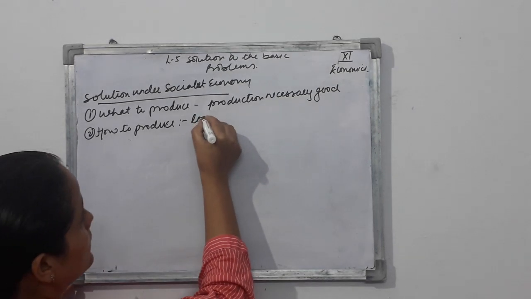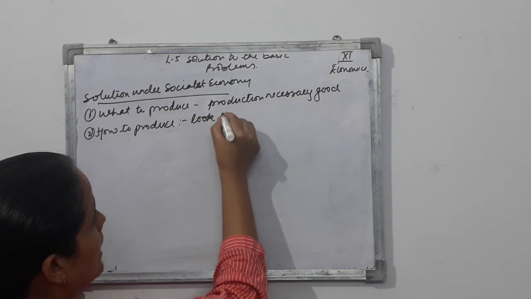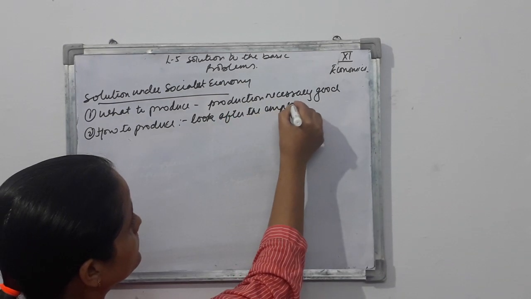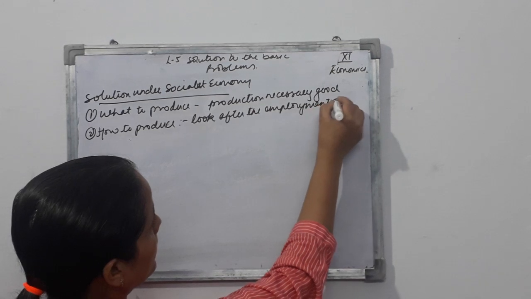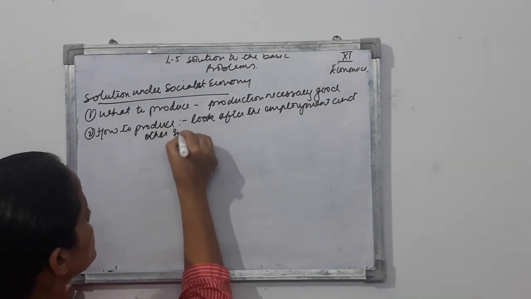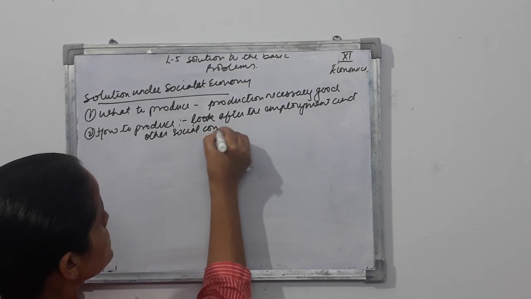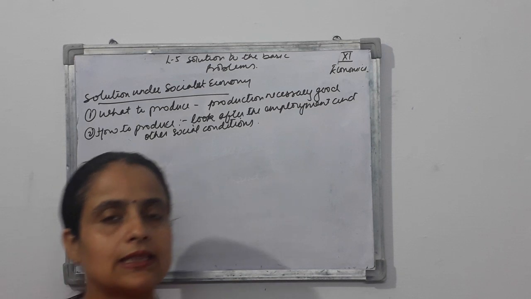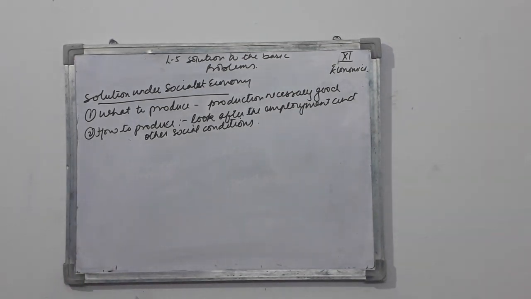So it has to look after the employment and other social conditions. According to those conditions, the government takes particular decisions.